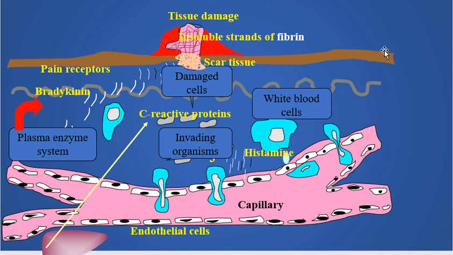And these mediators are very important for inflammation. And as you know, inflammation is an innate immune response. So during inflammation, three major events take place, and these are increased capillary permeability, vasodilation, and influx of cells.